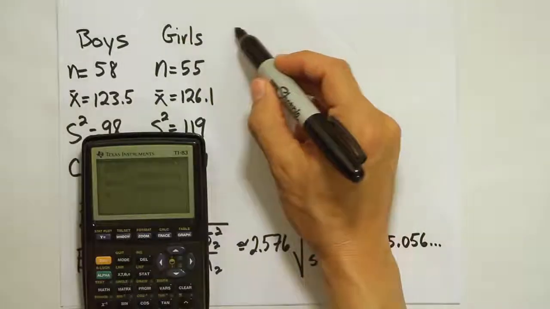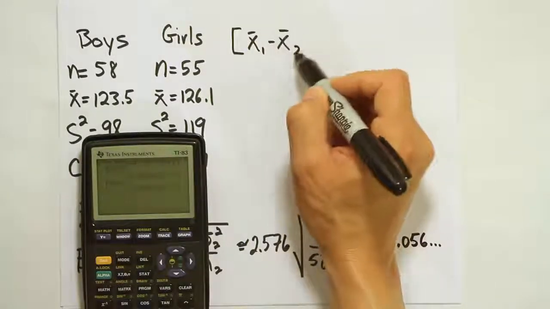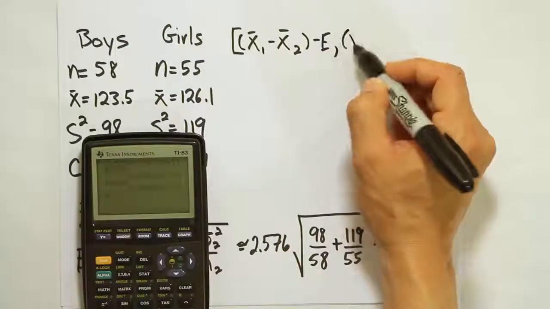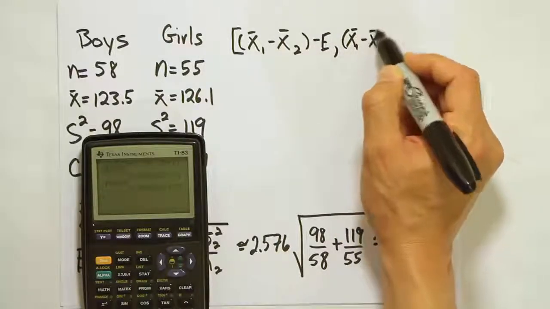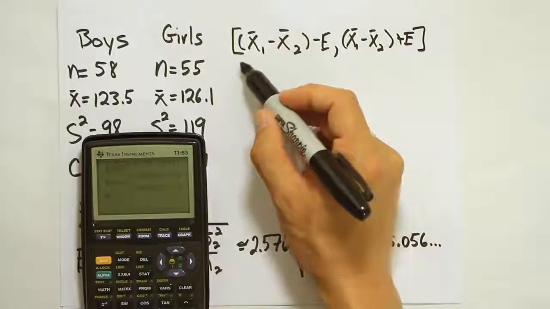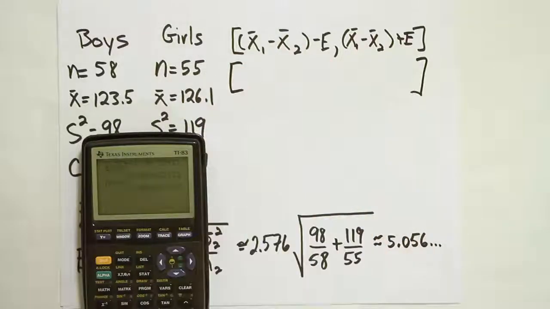Now, our next step, of course, is to do the difference x bar 1 minus x bar 2. And from that, we will subtract the error. Then we do the same thing again, x bar 1 minus x bar 2, but we add the error. Okay, that gives us our interval. So let's see what the difference is when we subtract these two numbers, right?